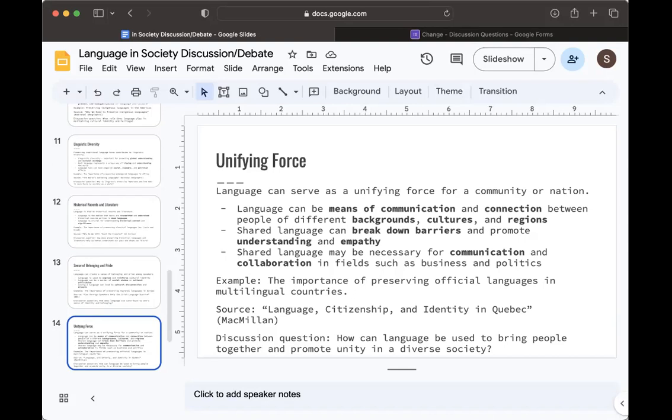So as we know, there was much debate in the province of Quebec. In Quebec, they wanted to get rid of French as an official language. So an interesting source I found on this was a book called Language, Citizenship, and Identity in Quebec. And it just explains how speaking French is very important to their culture, and how getting rid of this as an official language can have some pretty bad effects on Quebec. So a discussion question that we can think about is, how can language be used to bring people together and promote unity in a diverse society?